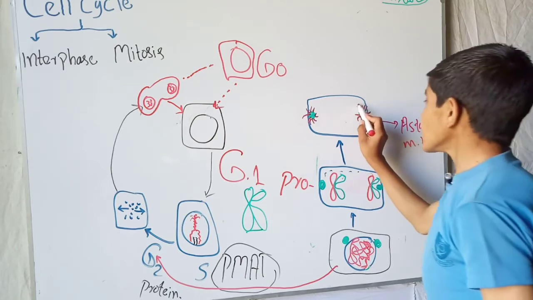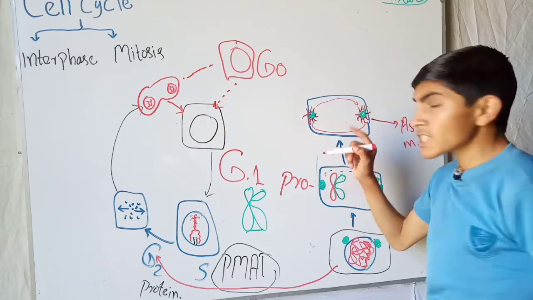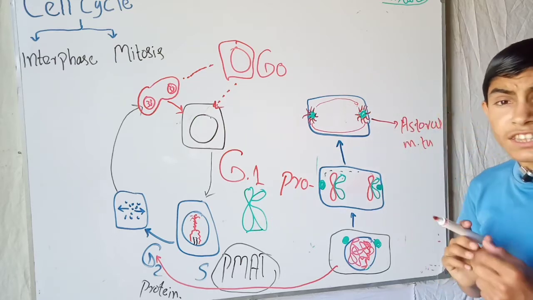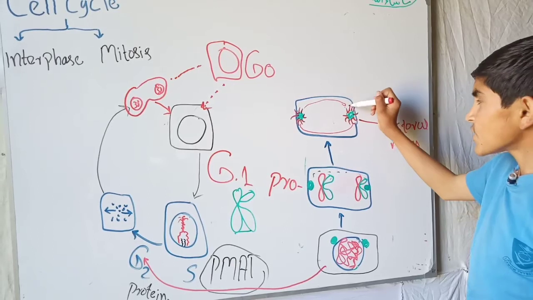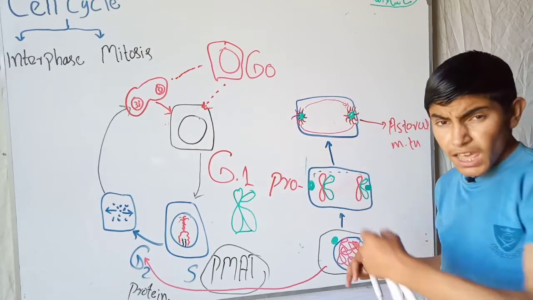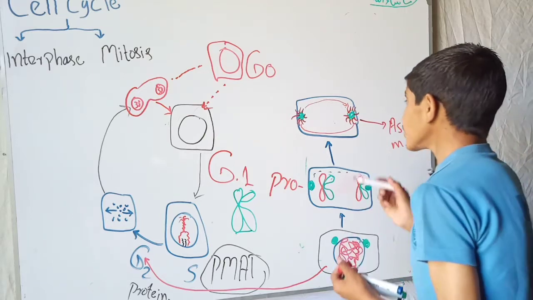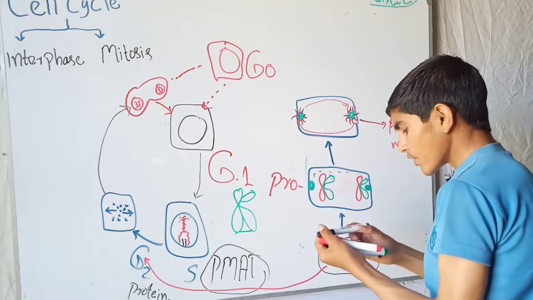The second are the spindle fibers which we call polar microtubules. These are called polar microtubules because they start from one pole of the cell and attach with the other pole of the cell. The third type of microtubule is another type.